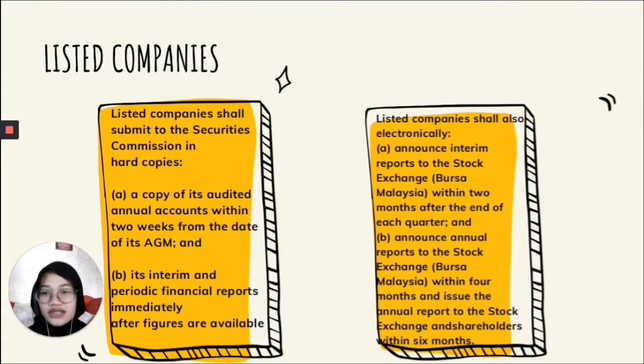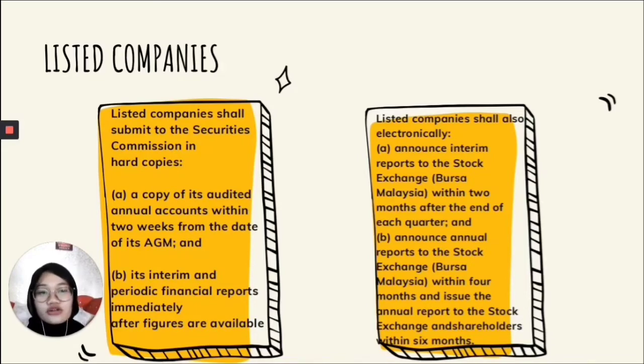Next is for listed companies. Listed companies shall submit to the Securities Commission in hard copies, first, copies of its audited annual accounts within 2 weeks from the date of its AGM, and its interim and periodic financial reports immediately after figures are available.